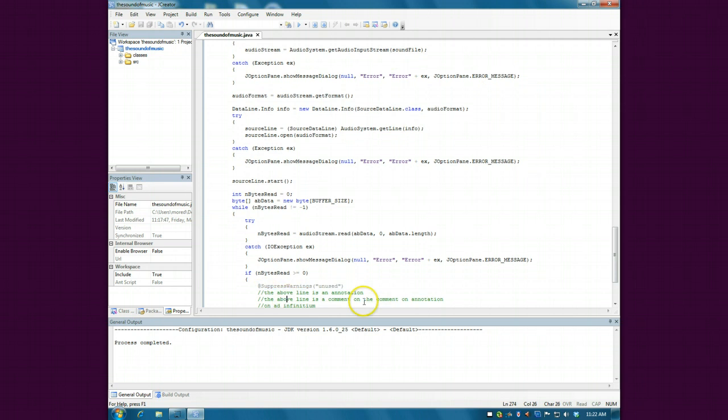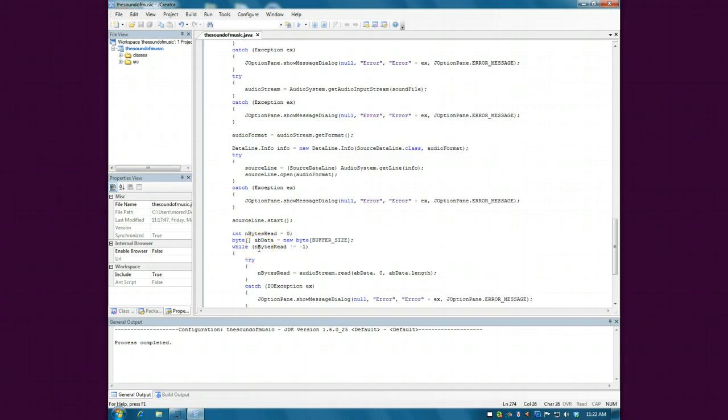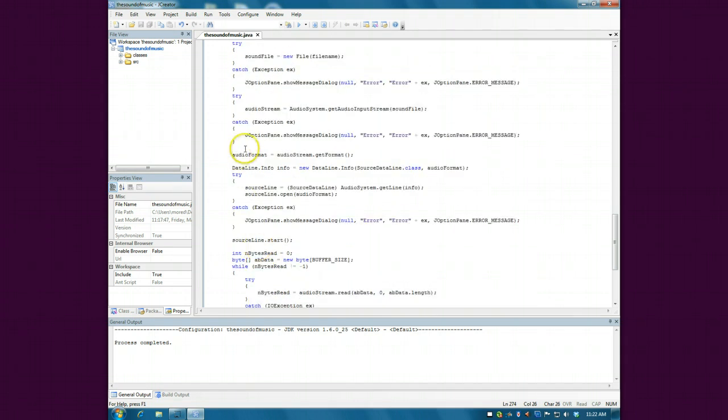It's an annotation. This is a comment. So, where was I? Yes. The audio stream is the one that actually puts it into the program. So you have a file, but what do you do with it, right? You just have it lying there. So that's what the audio stream does. Audio input stream takes that file and puts it into an audio stream.